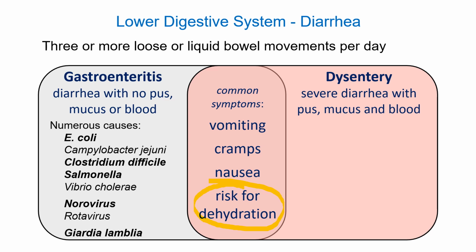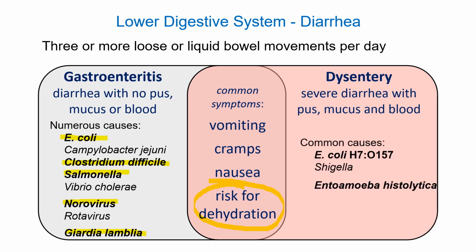So what are the common causes of diarrhea? Gastroenteritis, we're looking at E. coli, Clostridium, Salmonella, norovirus, Giardia. You can see there are other ones on there. I'm just focusing on the organisms that we talked about in this class. Dysentery, E. coli 0157, so the serious one that we've been talking about. And Entamoeba histolytica, so that's the amoeba that causes amoebic dysentery.